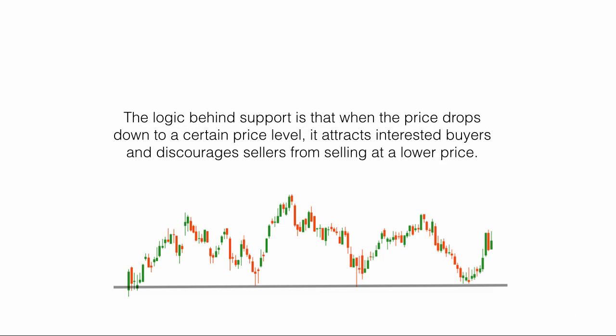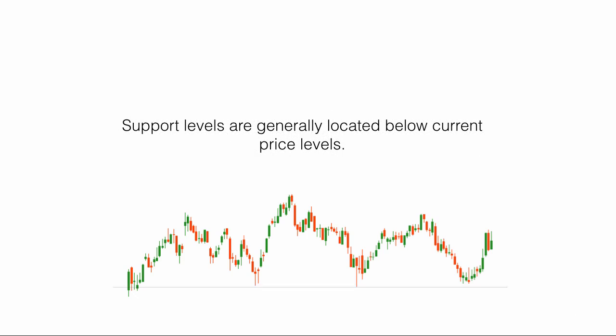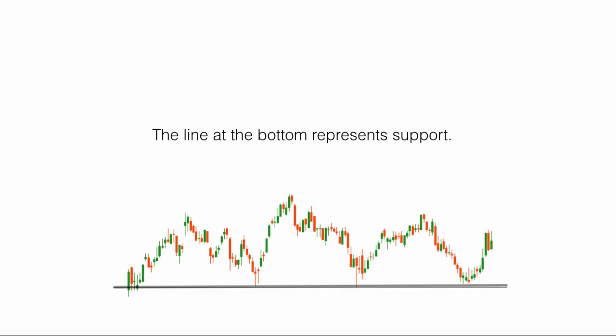The logic behind support is that when the price drops down to a certain price level, it attracts interested buyers and discourages sellers from selling at a lower price. Support levels are generally located below current price levels. The line at the bottom represents support.